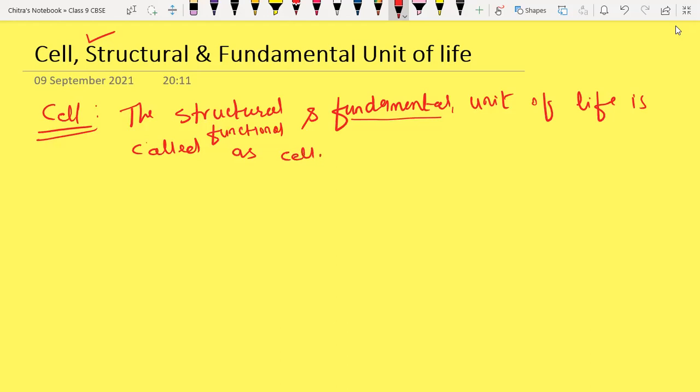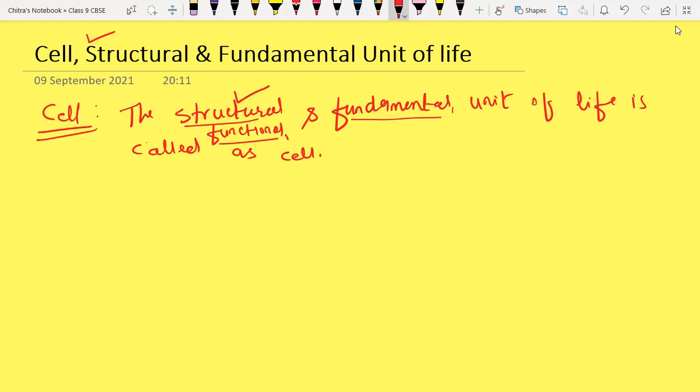Okay, so why is it called structural and functional? Now we have to understand that. Whatever shape we have, like human beings, the mango tree, the cow, the dog, whatever animals and plants we have around us, they have a particular structure. Like we have two eyes, between them the nose, below the nose we have the mouth. Whatever structure of body we have, it is due to the individual cells and their types only. Means cells are responsible for providing structure to the living organism. That's why it is called structural.